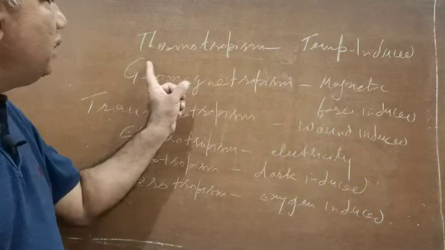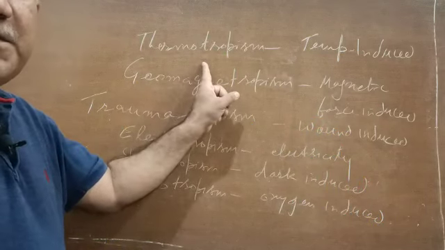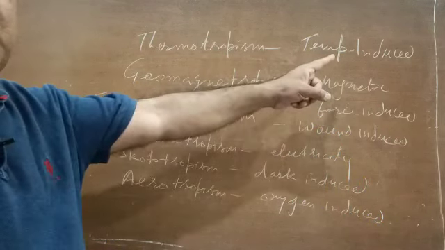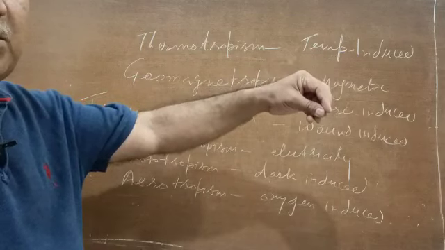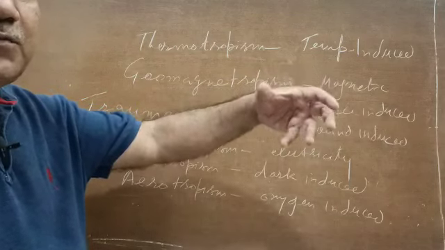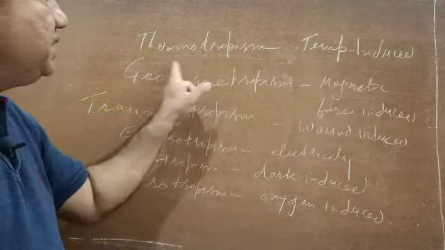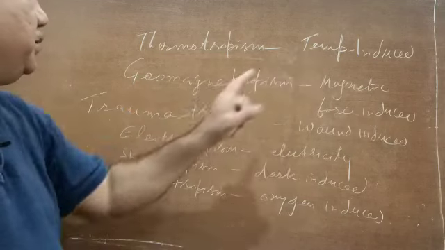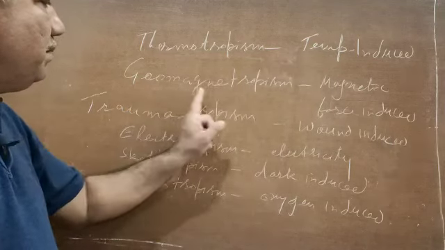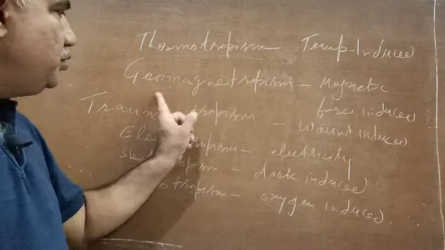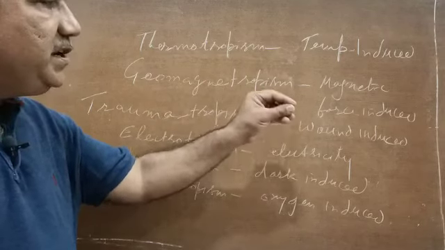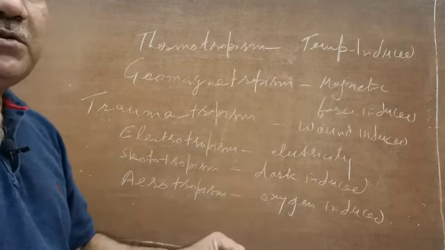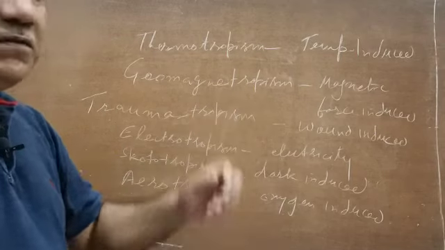There is thermotropism. Thermo means temperature. So this is temperature induced. If the movement of the part of the plant takes place in response to temperature, then we say this is thermotropism, temperature induced. Another one is geomagnetropism, magnetic force induced, movement of the part of the plant because of the magnetic force.